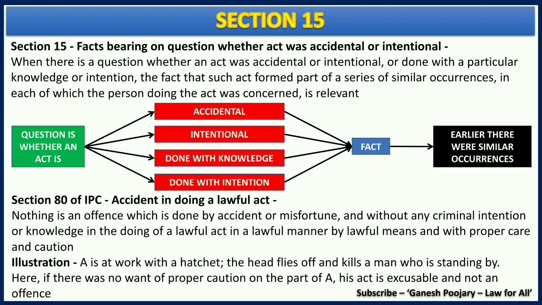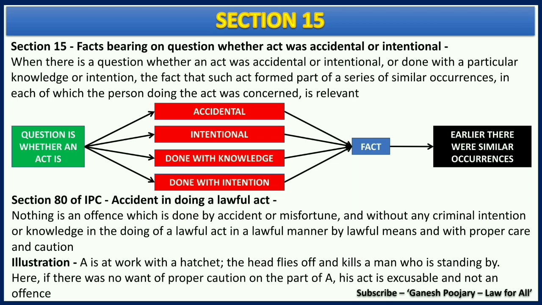See those four important terms. The first one is lawful act, second one is lawful manner, third one is lawful means, and finally proper care and caution. If something is done with these four aspects, then that is considered as accident. If something happens even after taking care of all of these, that is considered as accident.